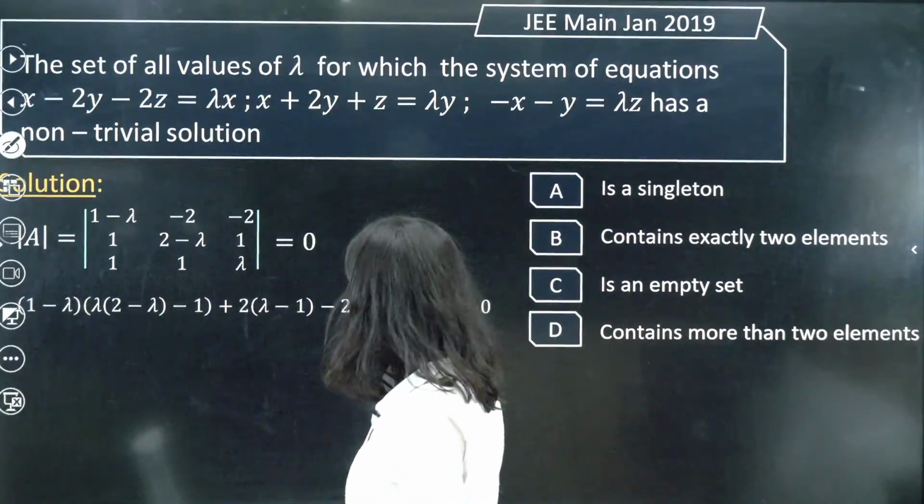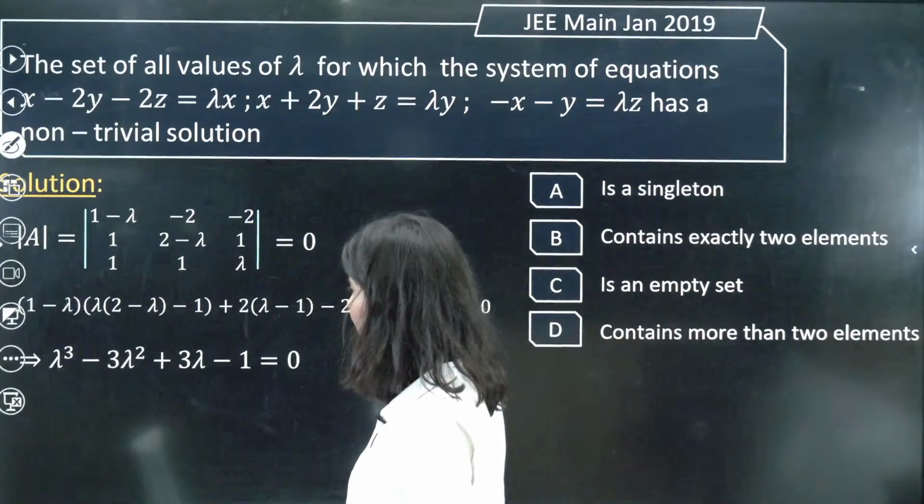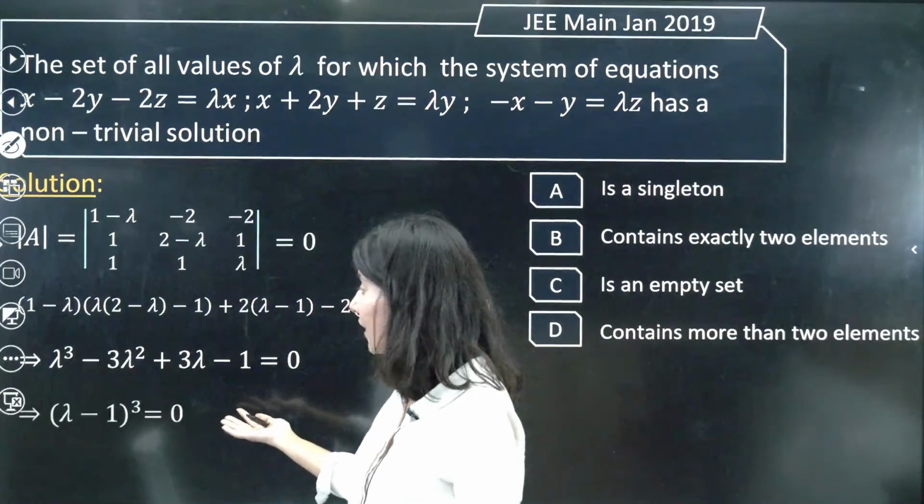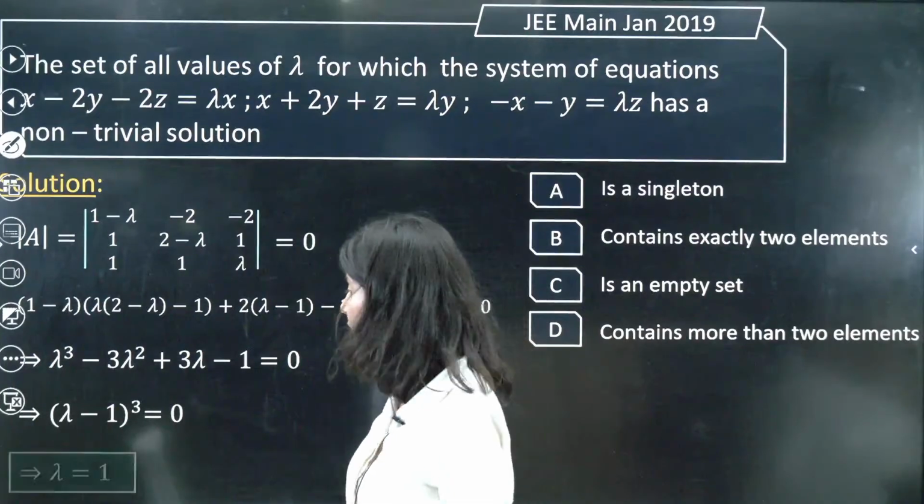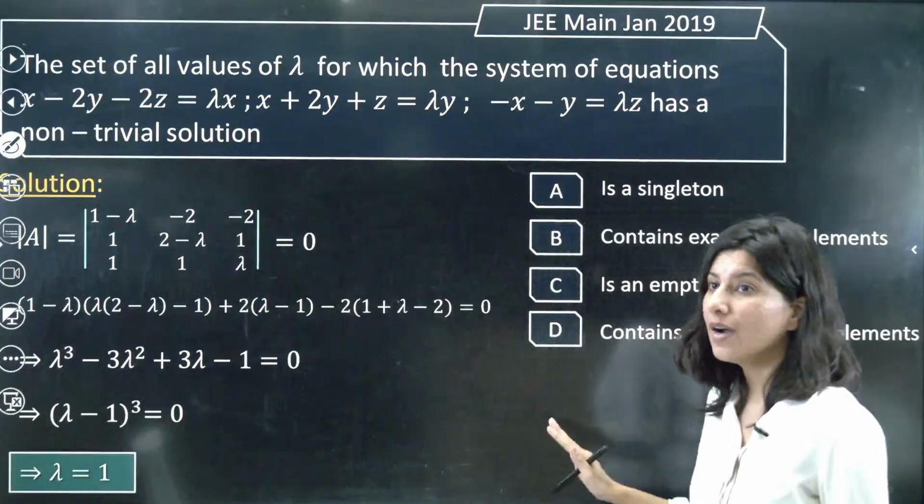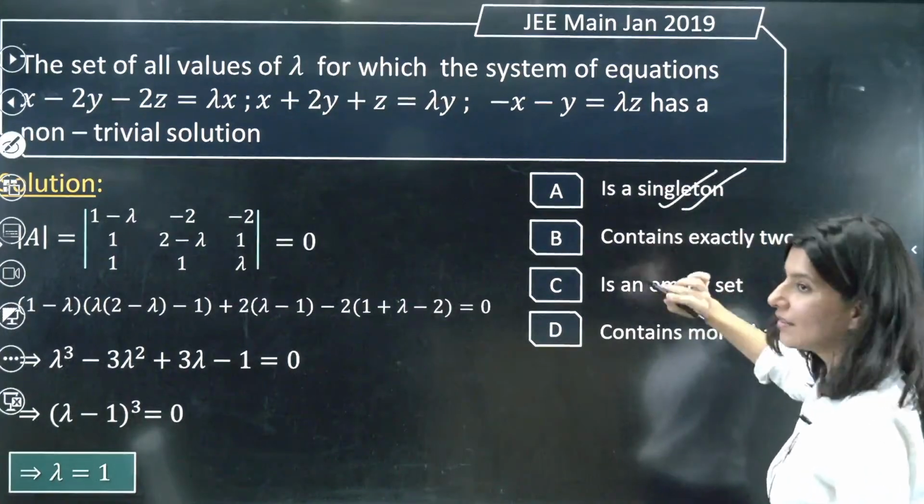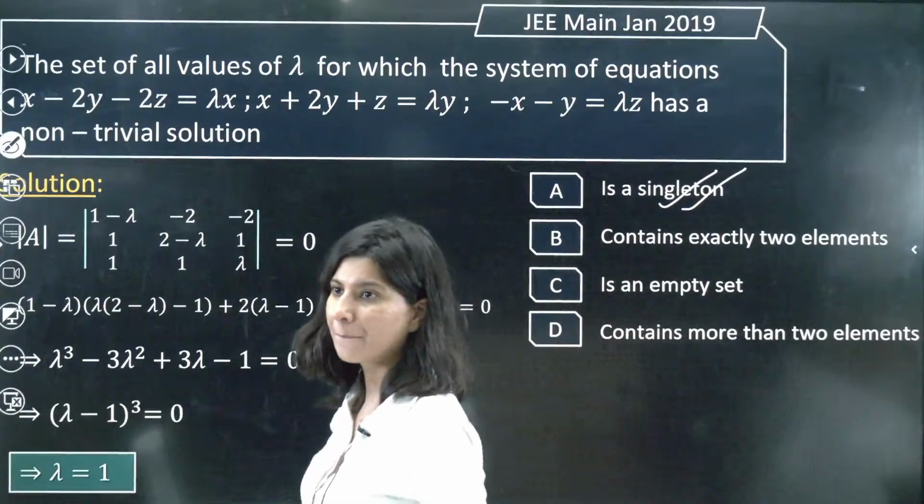Just open out the determinant and you will realize that this is a cubic equation in lambda, which is a perfect cube. Lambda minus 1 cubed is equal to 0. So the only value of lambda is 1. Out of all the 4 options, which option is matching? So a singleton set is matching with the final answer.